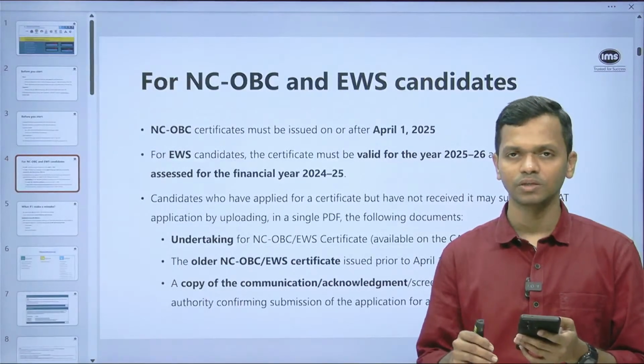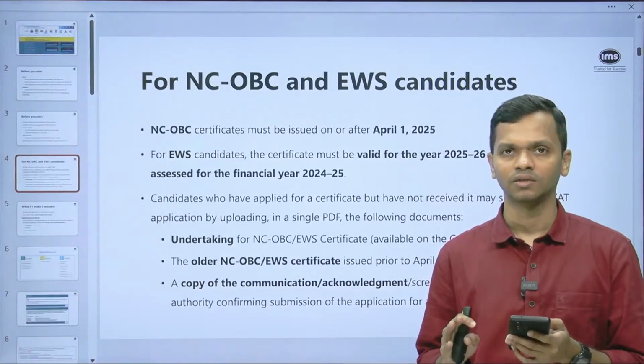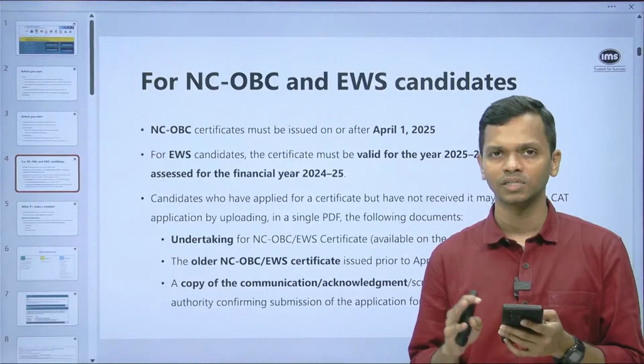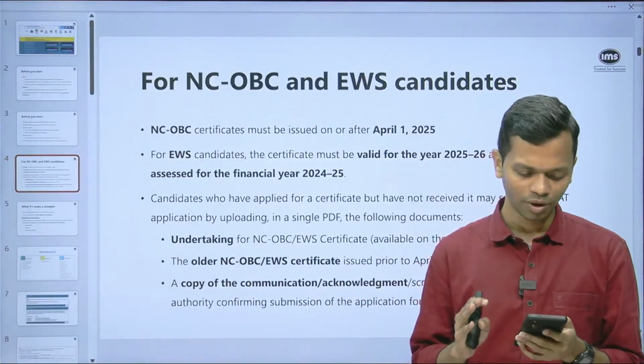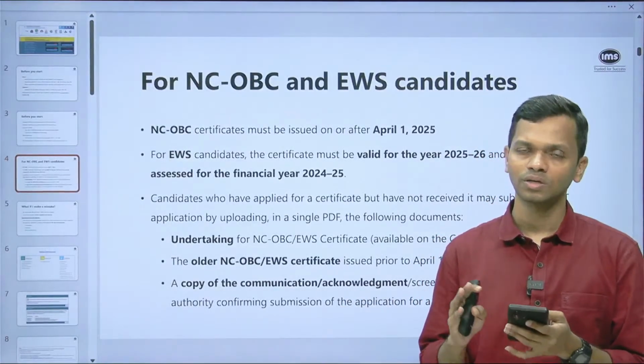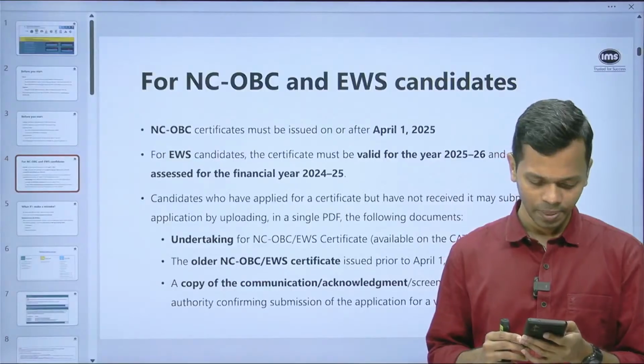So your CBSE mark sheet, right? The final mark sheet that you get is the final thing. So you have to use whatever is given on your CBSE mark sheet.